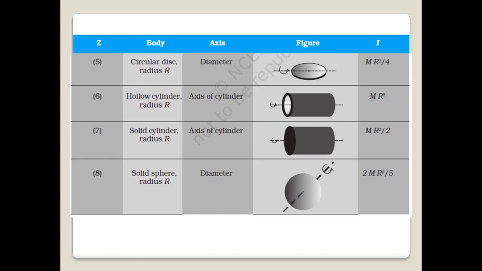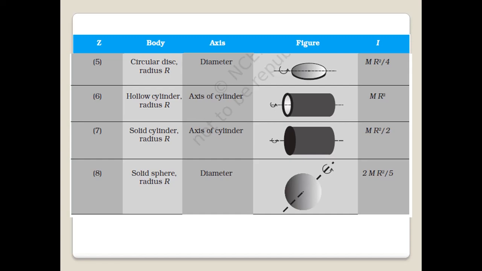Number 6, you see a hollow cylinder and the axis of rotation is along the axis of the cylinder. And as it rotates, its moment of inertia will be mr squared. But if the cylinder is a solid cylinder, then the moment of inertia will be mr squared by 2. And for a solid sphere of radius r, when the axis of rotation is along the diameter, you get the moment of inertia to be 2 by 5 mr squared.